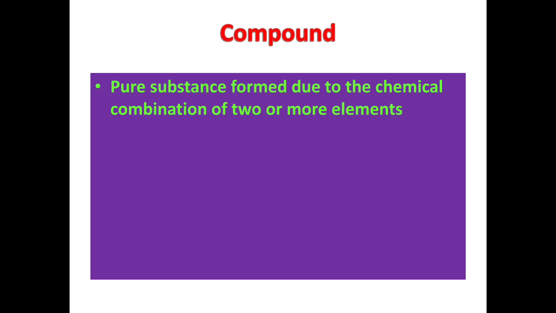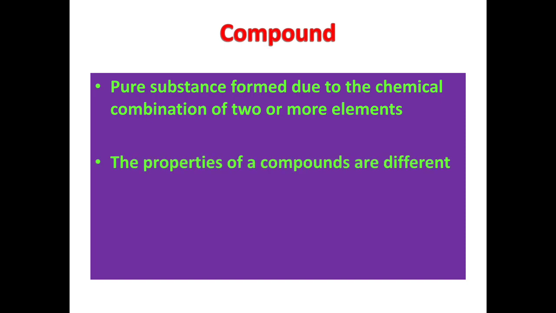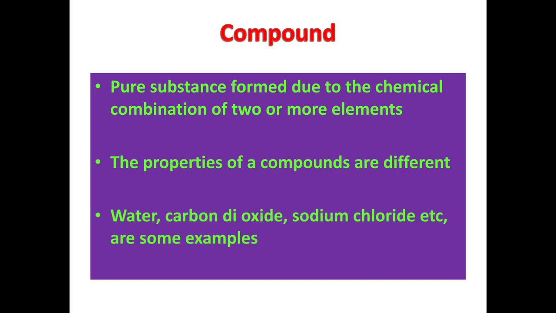Compound. A compound is a pure substance that is formed when the atoms of two or more elements chemically combine in definite proportions. But the properties of a compound are different from its constituents. Water, carbon dioxide, sodium chloride, etc. are some examples.